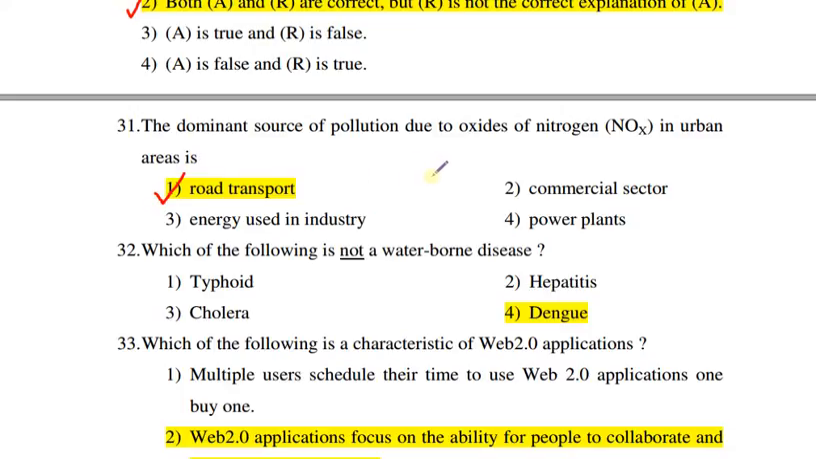Next question is, which of the following is not a waterborne disease? Typhoid, hepatitis, cholera, dengue. Dengue is also known as bone crusher. It is a viral disease which is spread due to the bite of the mosquito. So dengue is not a waterborne disease.